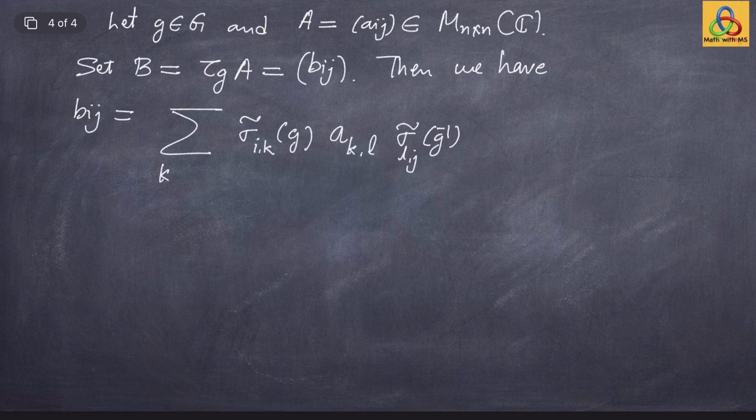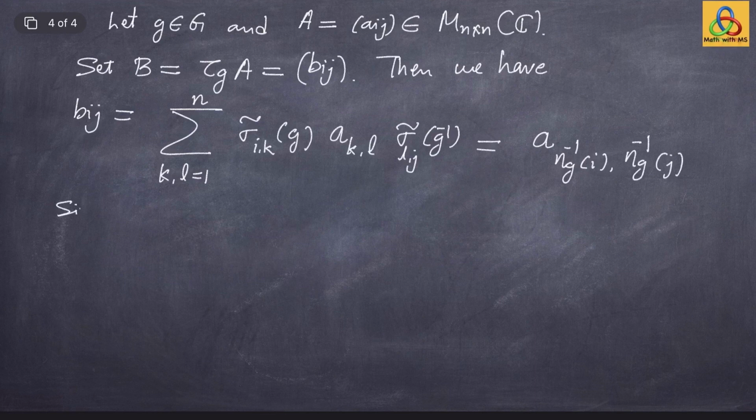This is simply equal to A times eta g inverse of i, comma eta g inverse of j.